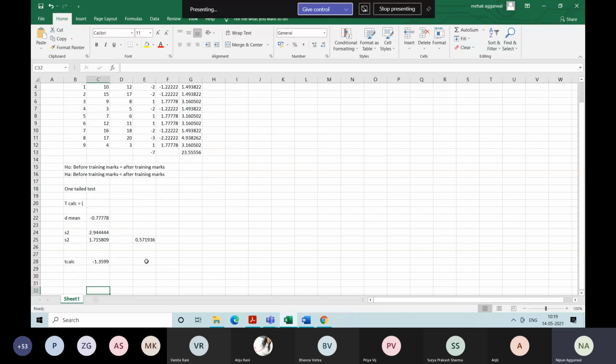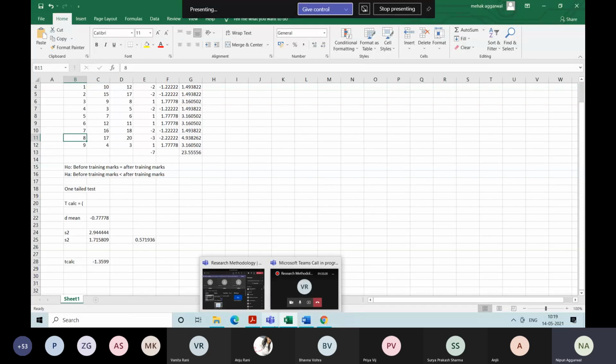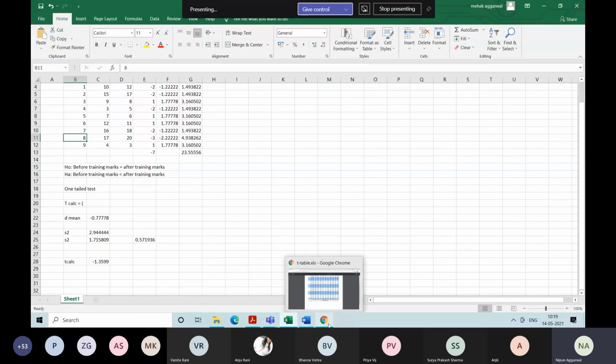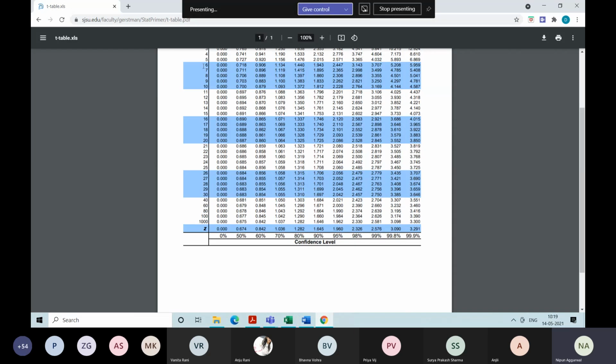Ignore the minus sign, so T calculated is 1.36. Now for the table value, here it is one tail, 5%. The degrees of freedom: here it is only one sample because it is paired only. So the degrees of freedom is n minus 1, that is 8 degrees of freedom and one tail 0.05.